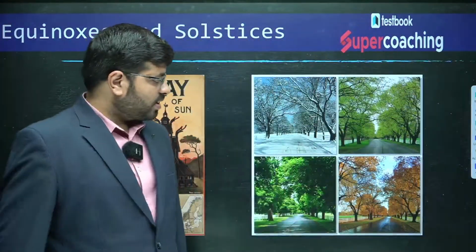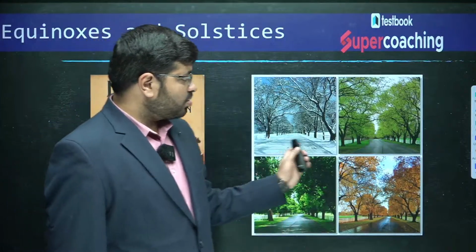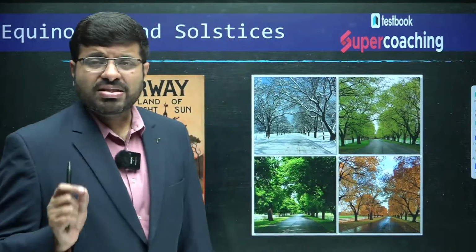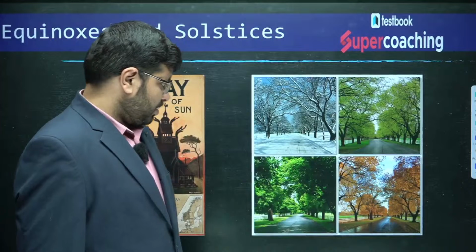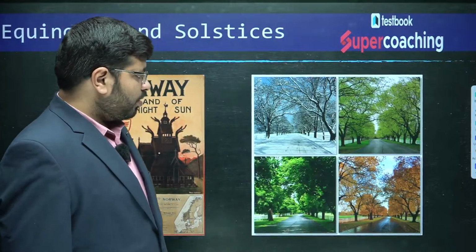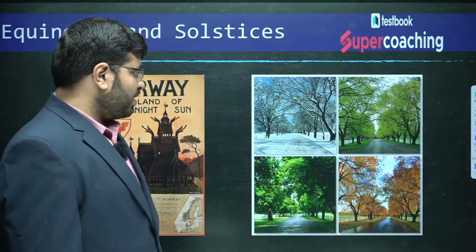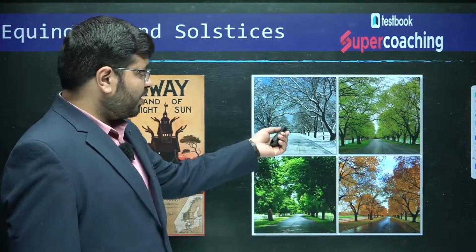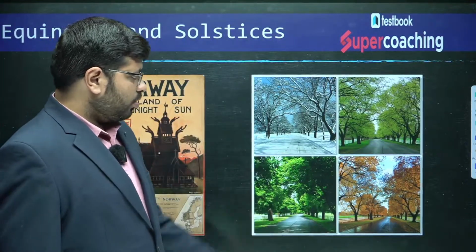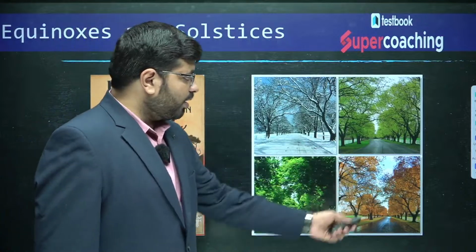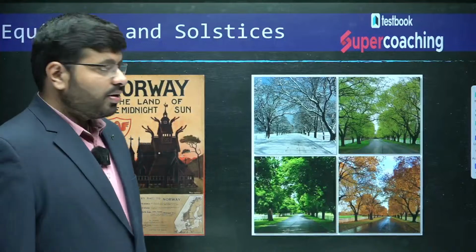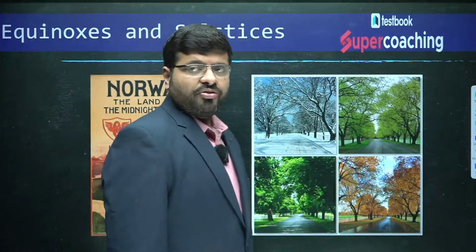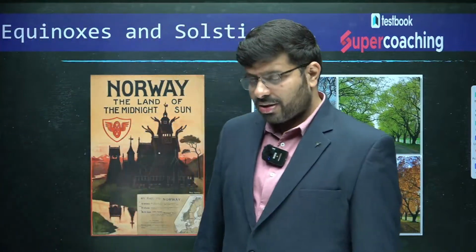Now, this is the picture I have taken from Britain, where Britain is known for the 4 distinct seasons very clearly visible. You can see the summer, you can see the spring, you can see the autumn, you can see the winter, all are different things, very clearly visible. This is about the concepts of equinoxes and solstices.